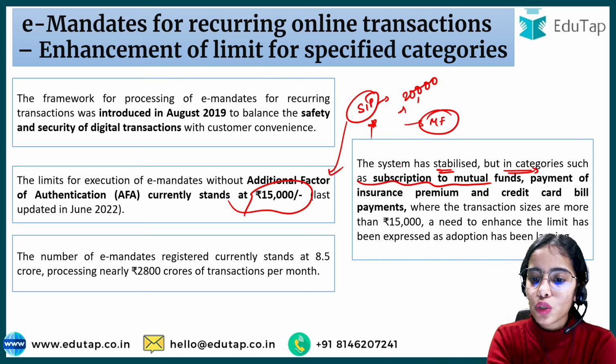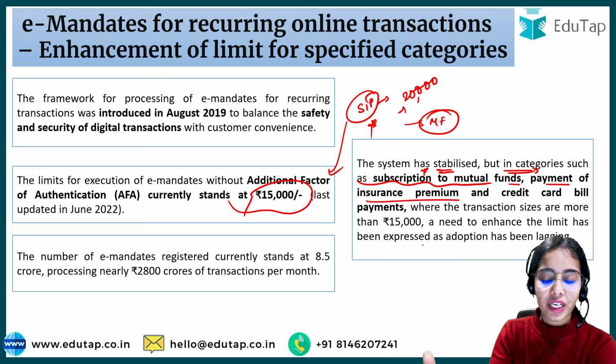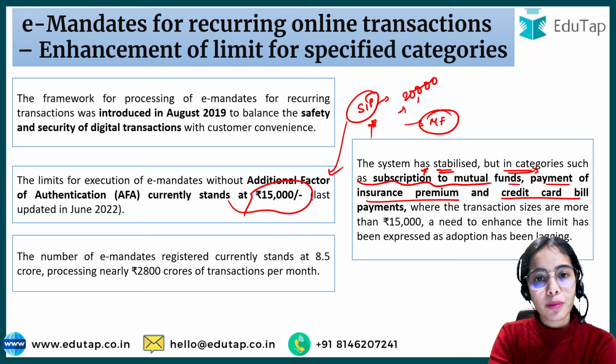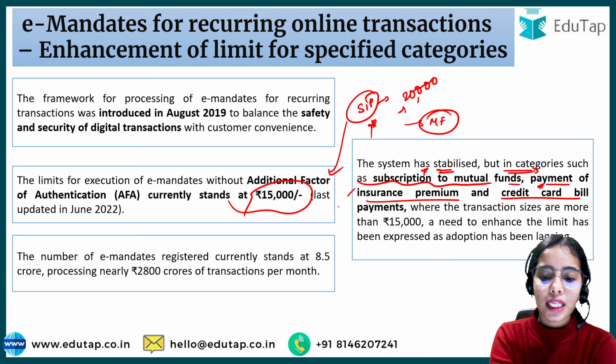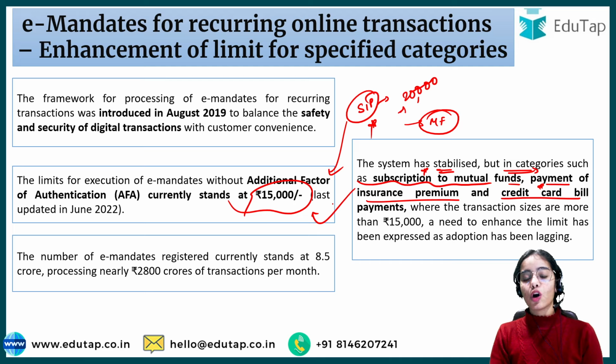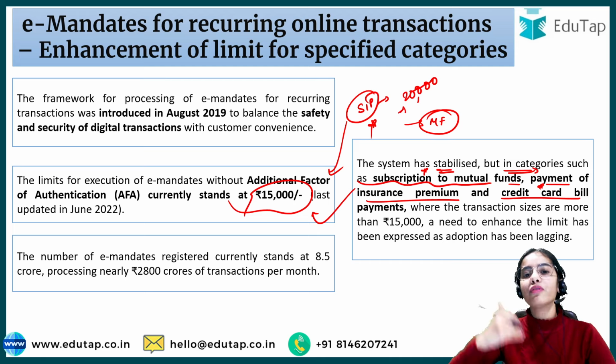Okay, so for the subscription of mutual funds, for the payment of insurance premium, which is sometimes very high, and for credit card bill payments, which also happen monthly, for these kinds of recurring online transactions the facility of e-mandates was not useful, because these payments can be above 15,000.